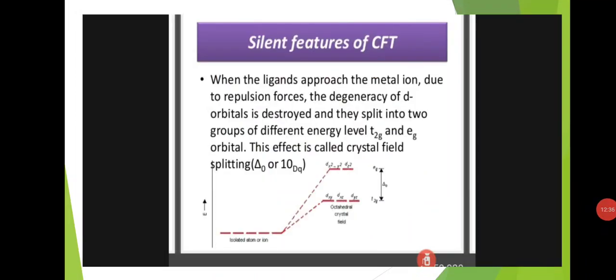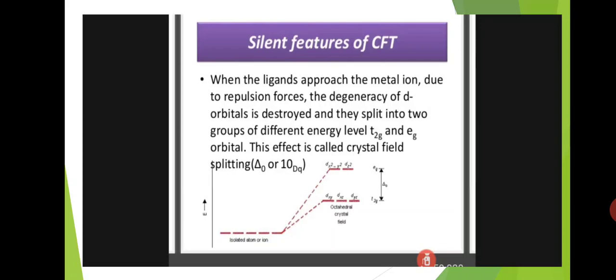And next is the features of crystal field theory. When the ligands approach the metal ion, due to repulsion forces, the degeneracy of d orbitals is destroyed and they split into two groups of different energy levels, that is t2g and eg orbitals. This effect is called crystal field splitting.